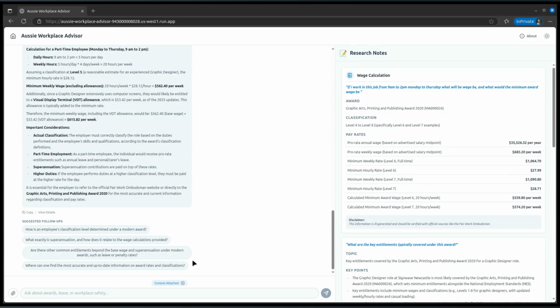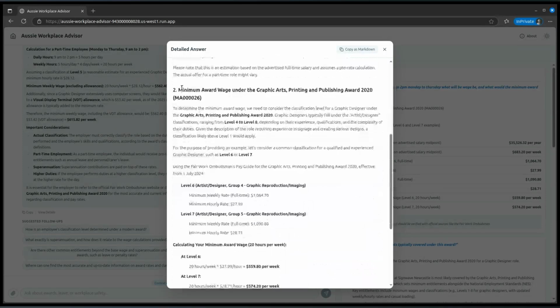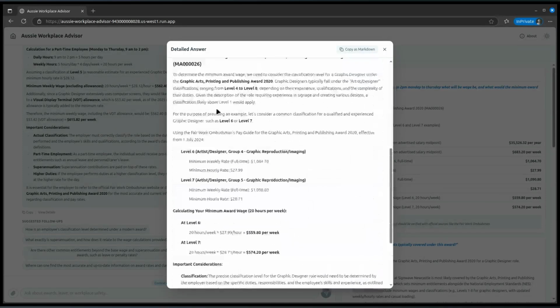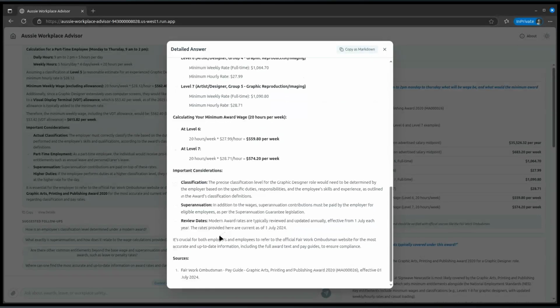All of this is being worked out on the fly with the Google Gemini model. So it's researching the answer, right? So over here you can see it's had a look at the information. It's looked up the actual award, and it's trying to decide what level it is, which is actually pretty tricky. A lot of people spend a lot of time trying to work out what the award would be for a certain role.